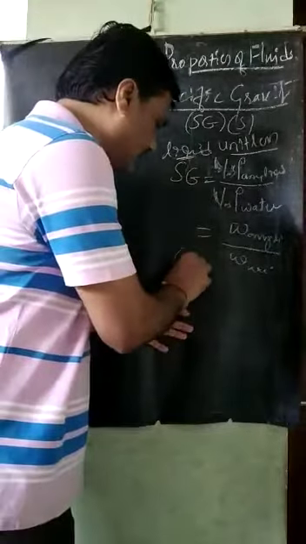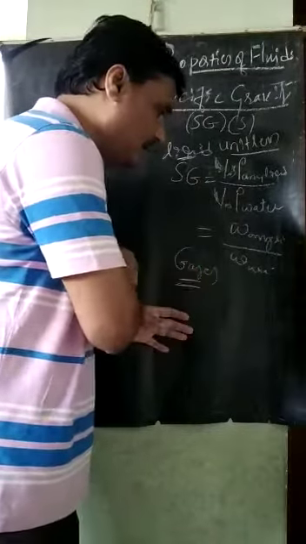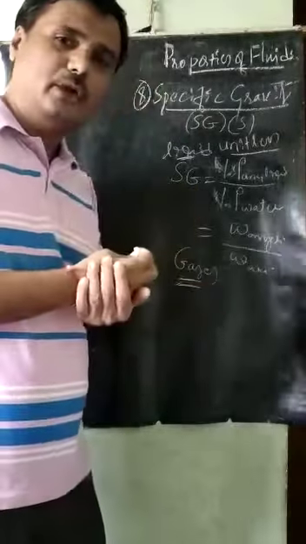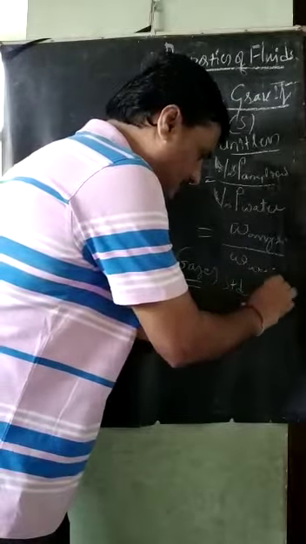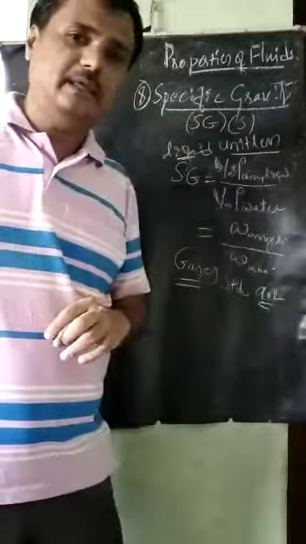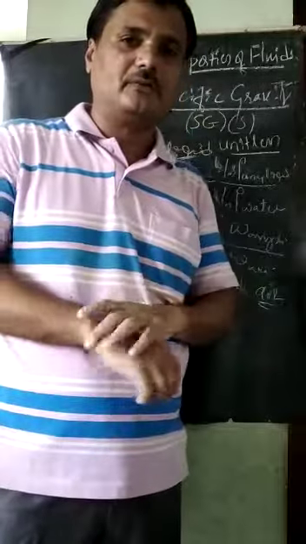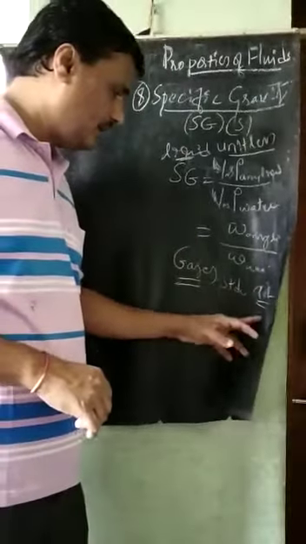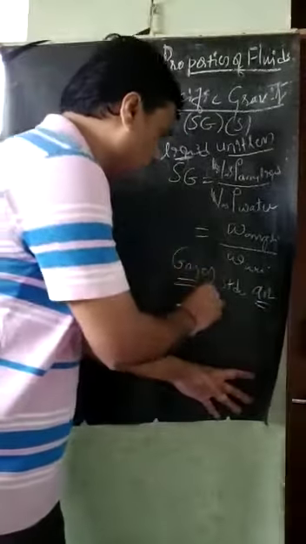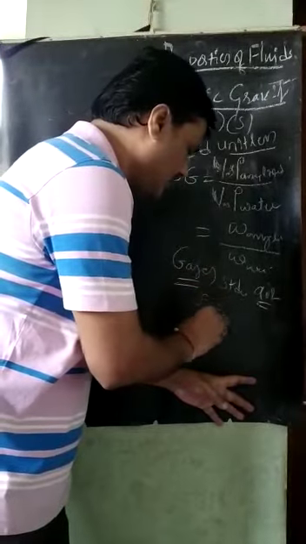For gases, what is the standard fluid? For gases, the standard fluid is air. So how do we give the specific gravity for gases?